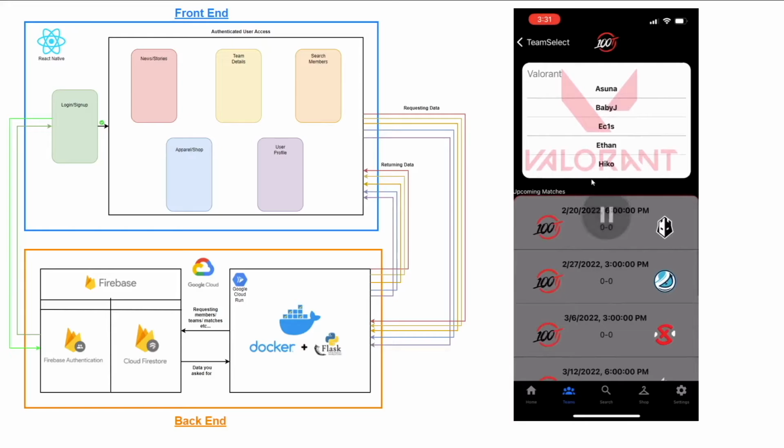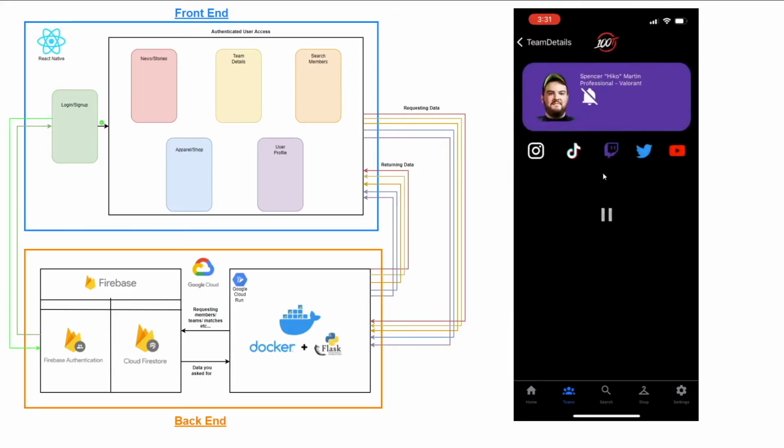You can also click on a person on the roster and you can get information from that player. So for instance, we clicked on a player whose name is Hiko, and we've got this bell icon up top, which we can click on, and it'll allow us to enable notifications like that pop-up just told us. And basically the idea behind this is if I wanted to get notifications that Hiko has done anything, it can all be routed through this app.